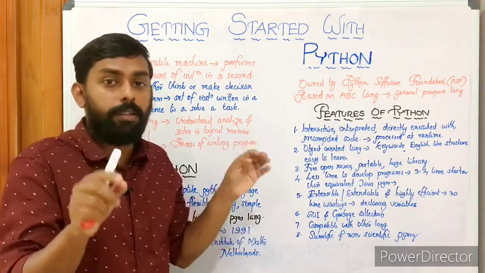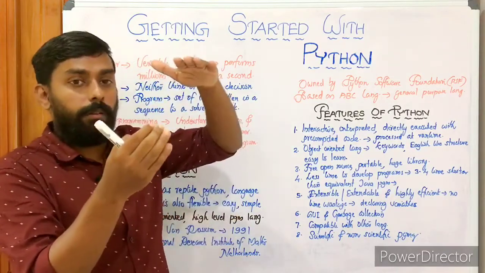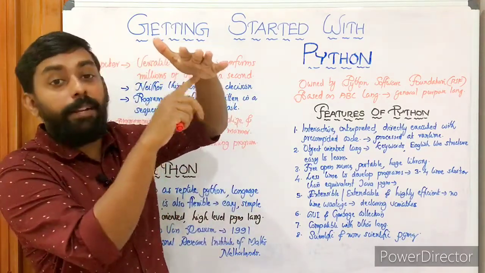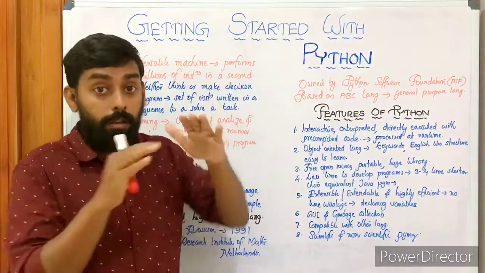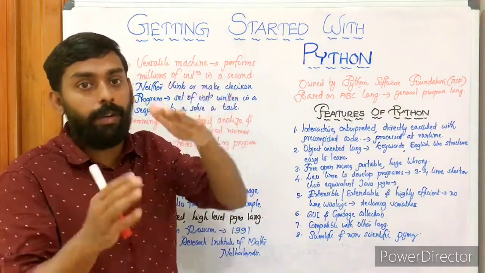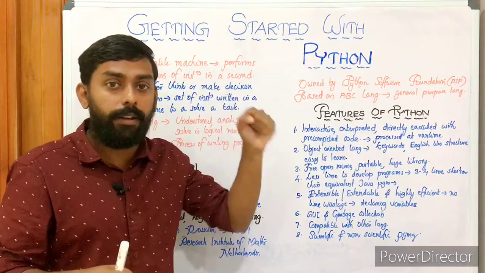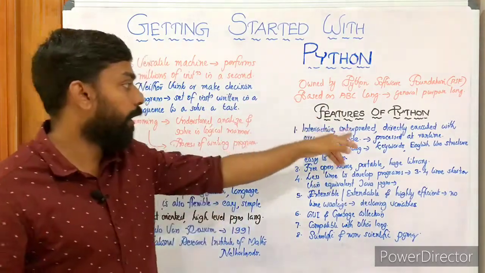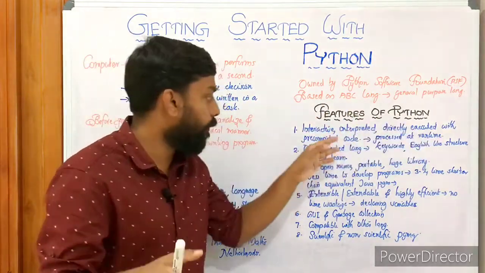Here the process is that the Python code will be directly executed to get the result. Python code is directly executed to get the result. That's what an interpreted language is, directly executed with pre-compiled code.